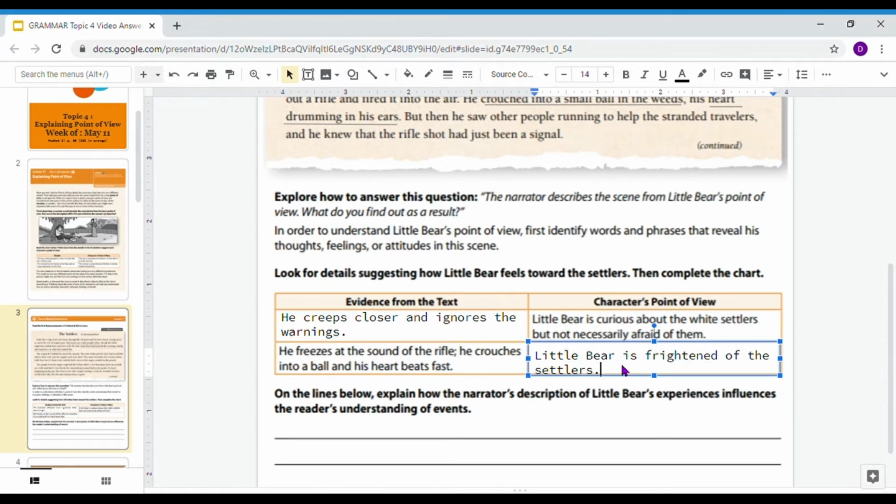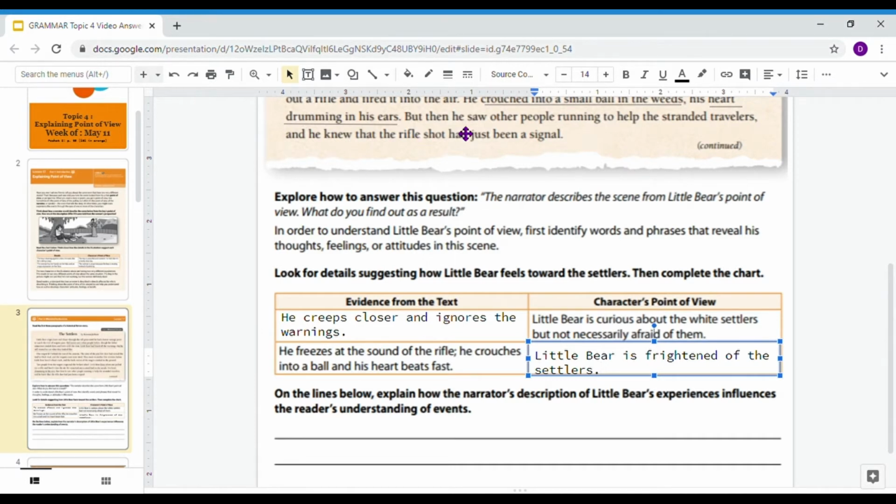When we were reading the first paragraph, he wasn't necessarily frightened, he was more curious. But as we got to that third paragraph, when we see the words frozen, and that he crouches into a ball and his heart's beating really fast, right there, specifically, he is frightened.